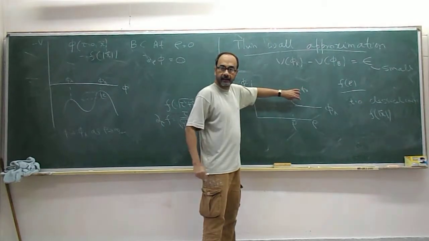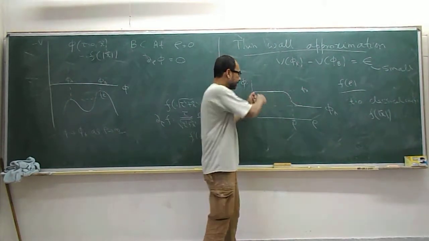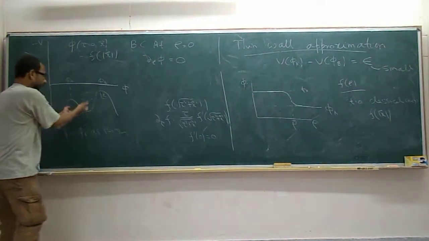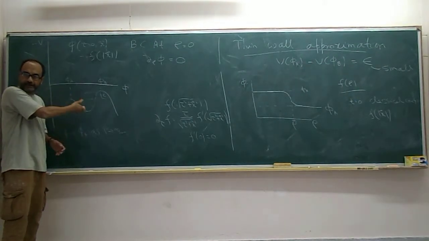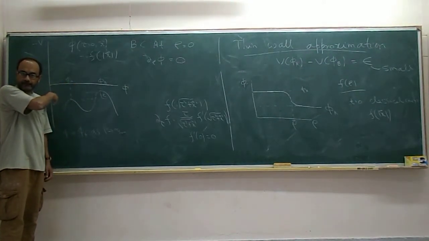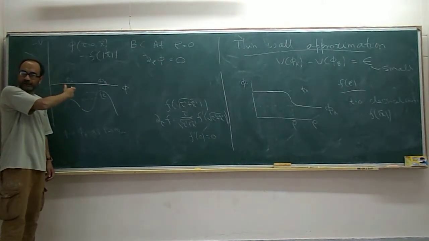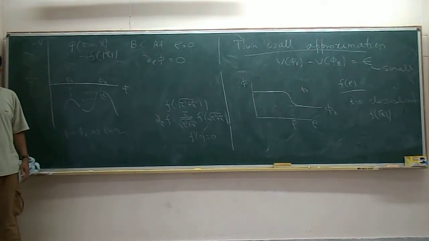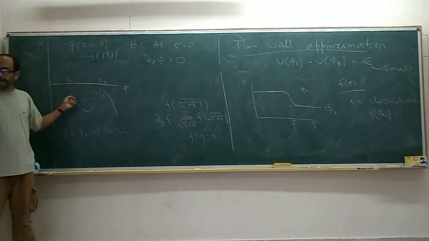This width is not set by epsilon. Epsilon sets how long you will remain here. This width is set by the shape of the potential, this whole shape of the potential, how much it goes down and how much it goes up. Because in this, the rolling is almost frictionless rolling from here to there. That part of the rolling is not slow by any reason. The slowness comes from the initial points and the final point.